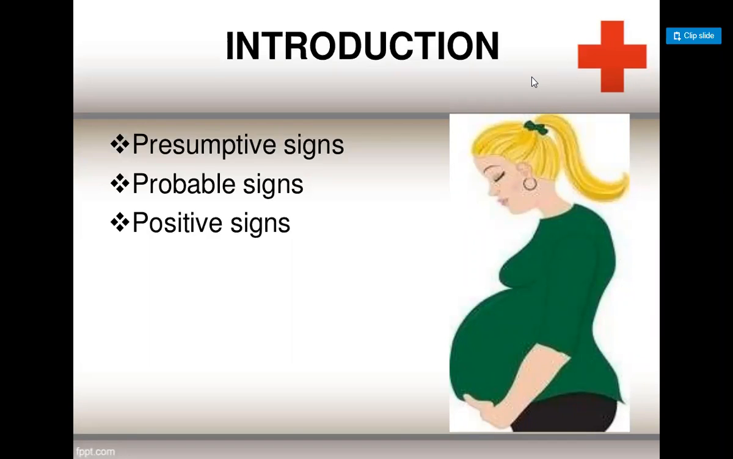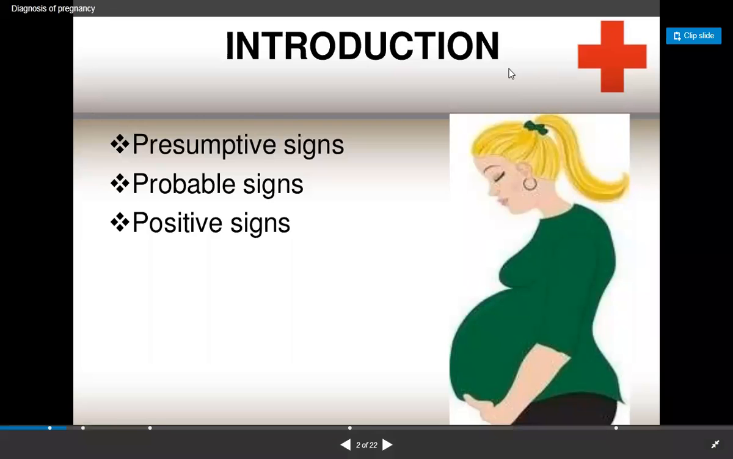Now we are seeing about the signs or diagnosis of pregnancy. In that, what are the signs and symptoms? So there are three types of signs: the presumptive signs, probable signs, and the positive signs, which are going to be present.